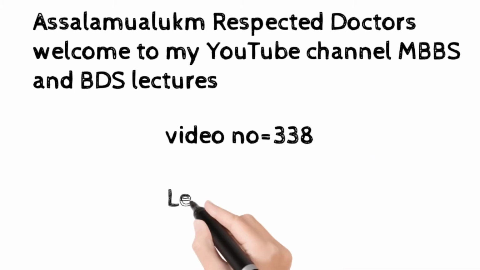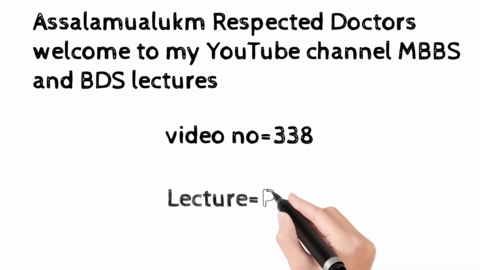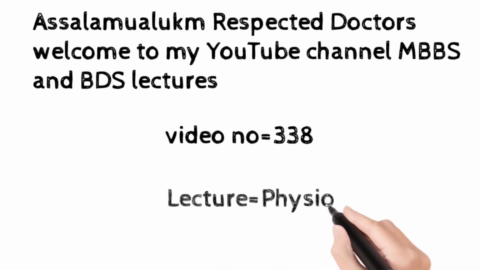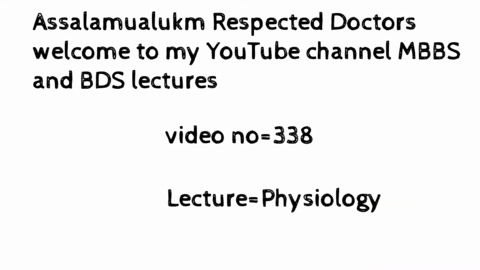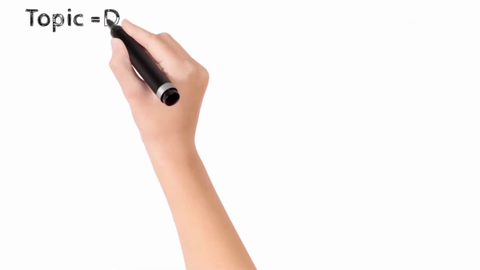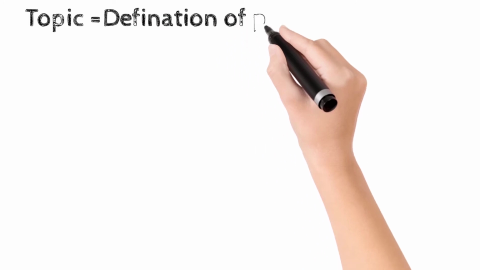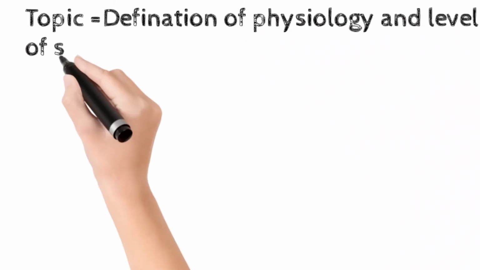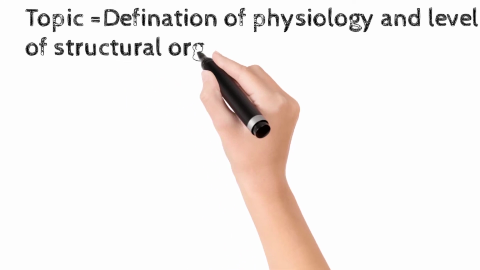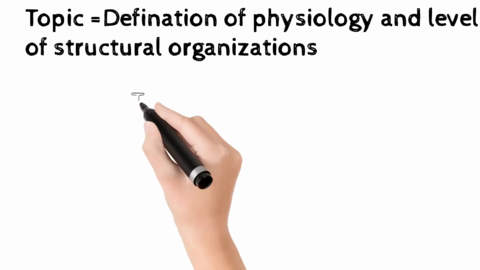338. And today our lecture is related to physiology. And today our topic is definition of physiology and level of structural organization.